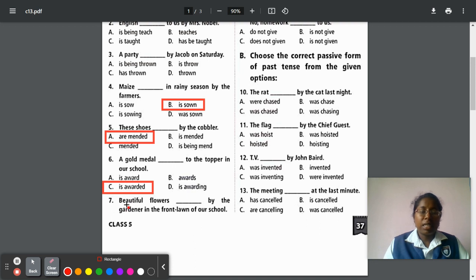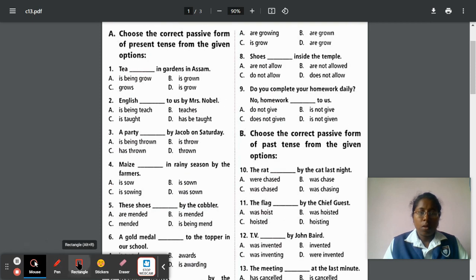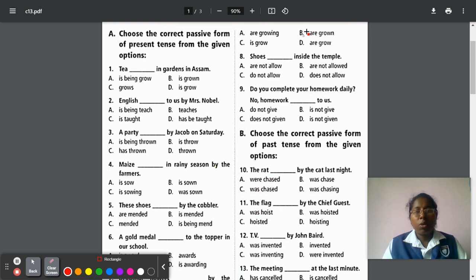Next, question number 7. Beautiful flowers dash by the gardener in the front lawn of our school. Here beautiful flowers are given. Beautiful flowers means you have to write are. Grow is the verb. While converting into past tense, grown will come. So are grown.